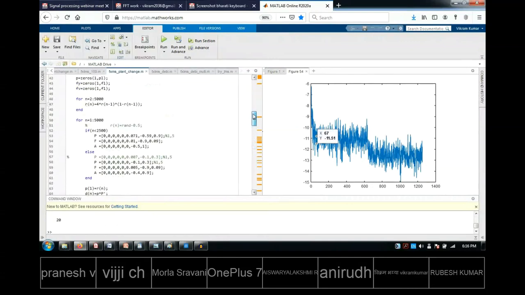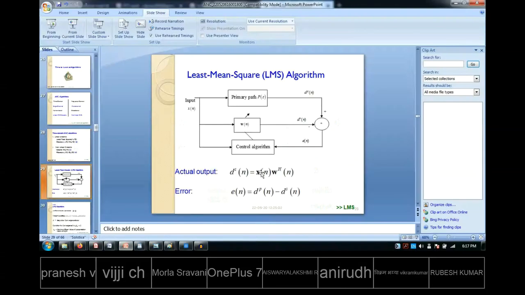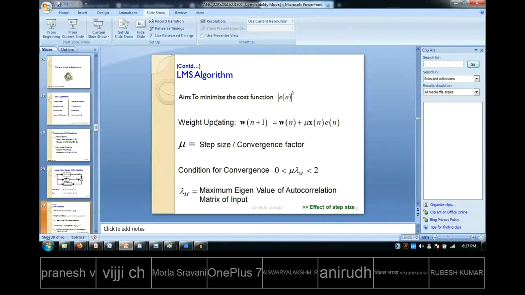This program is mostly about convolutions only. What are those convolutions? You will only see the implementation of these equations. This equation is mainly what you are implementing there. If you talk in terms of the time domain, with single values, you can write this as x(n) convolved with w(n). That is what we are doing in that particular program, with slight changes.